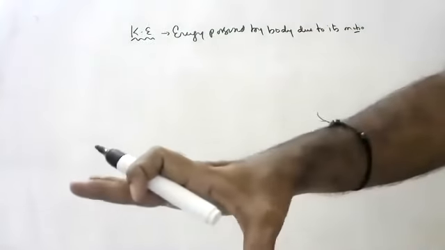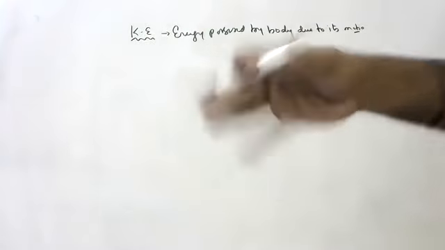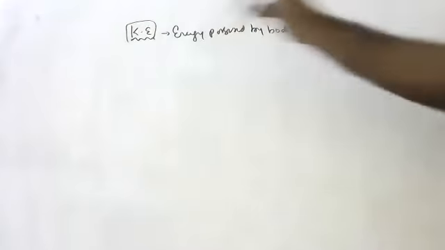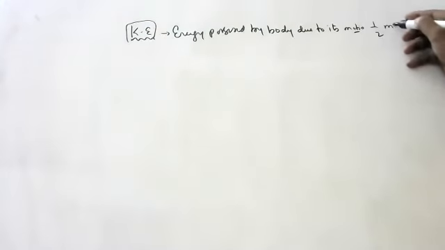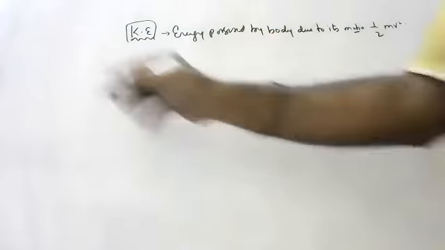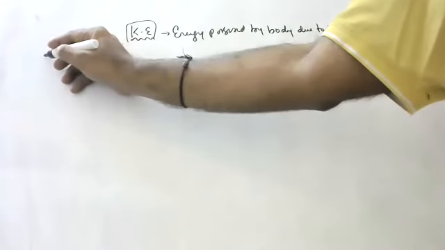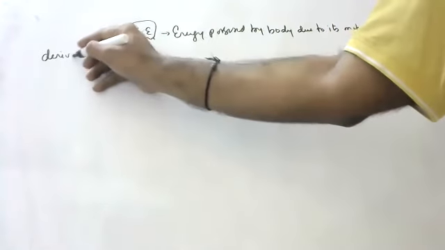Whenever any body is moving, let it be on the road, in the air, anywhere, the body will have kinetic energy. So the kinetic energy formula is half mv square. First, I'll start with the derivation, then I'll say something else. Kinetic energy derivation I'm showing on the screen.